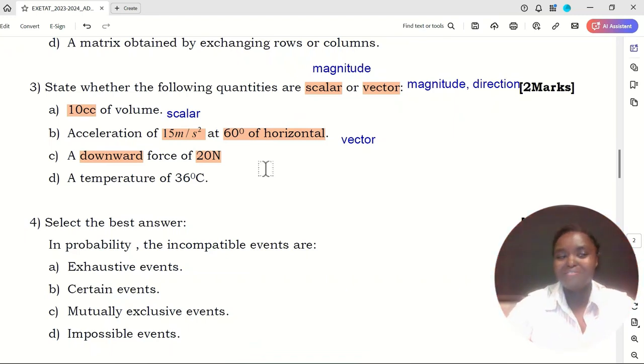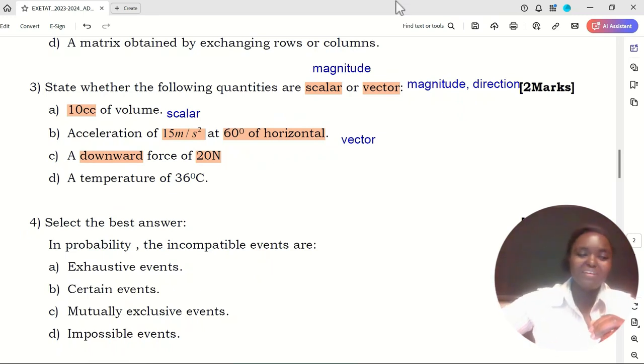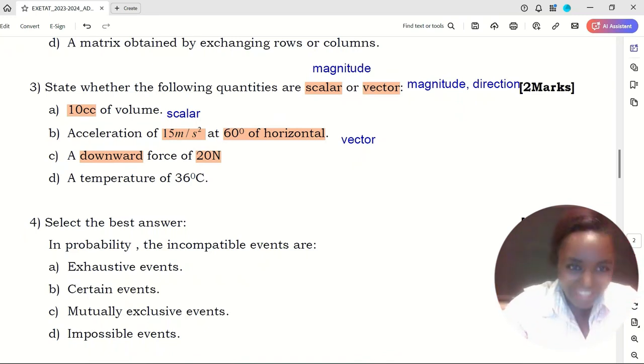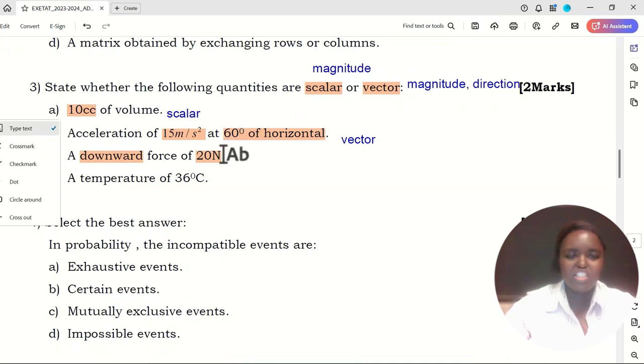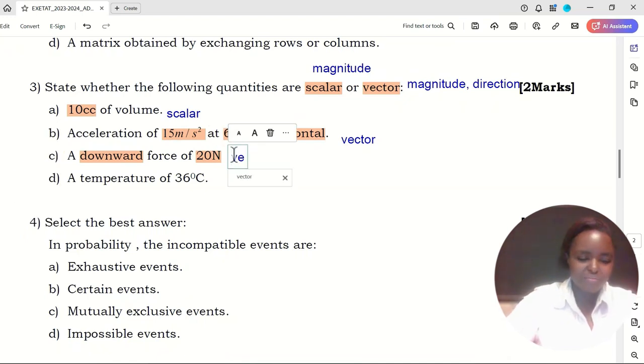Okay, let's move on. Is it a scalar or a vector? This is a vector. It has magnitude and it also has direction.